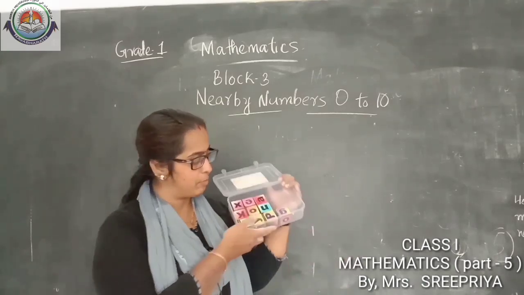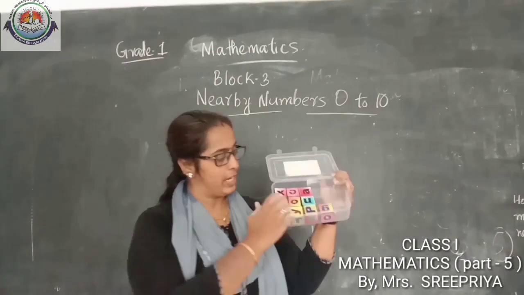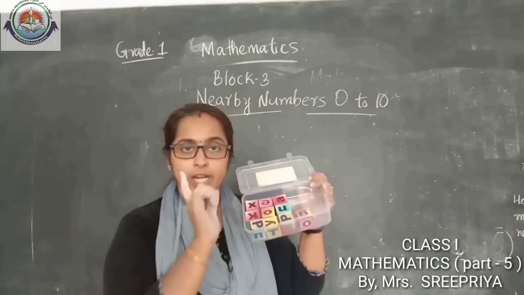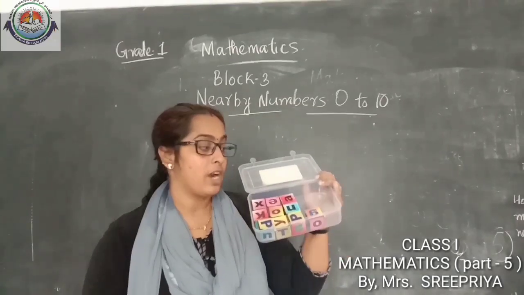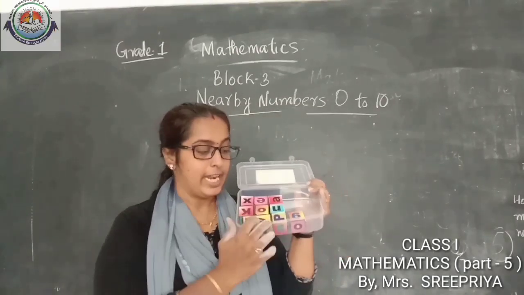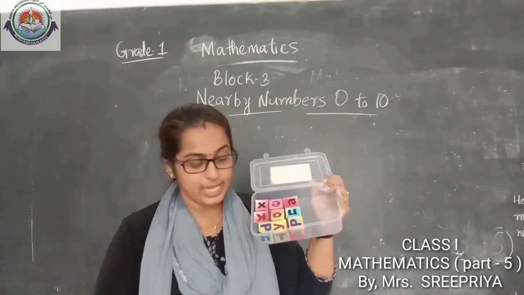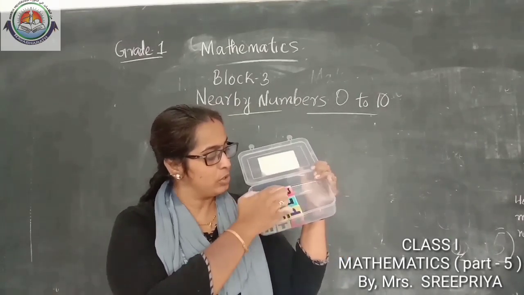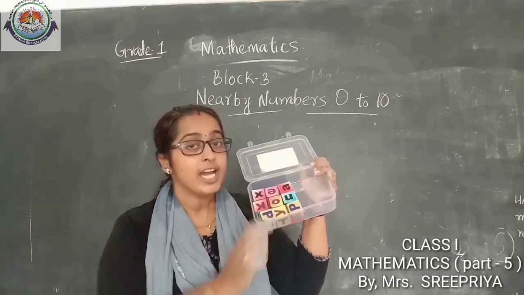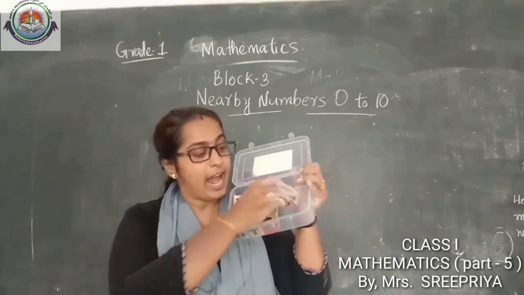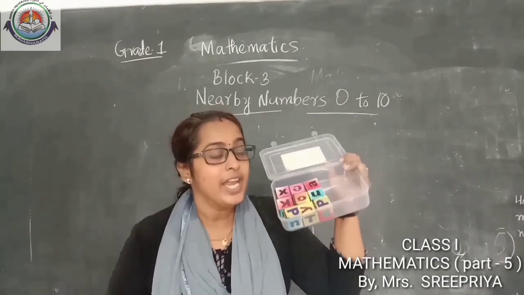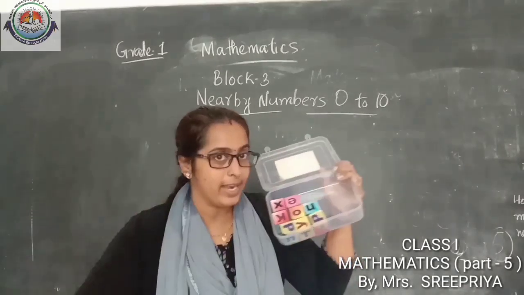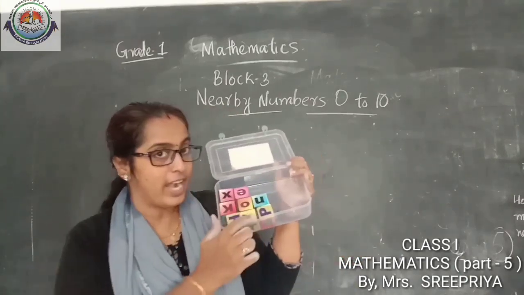All of you look, alphabet blocks are there. How many blocks? We can count and check. 1, 2, 3, 4, 5, 6, 7, 8, 9, 10. Okay, we need to study less. 10 and 1 less. How many are there? 1, 2, 3, 4, 5, 6, 7, 8, 9. 10 and 1 less is 9. Now 9 is there. 9 and 1 less.